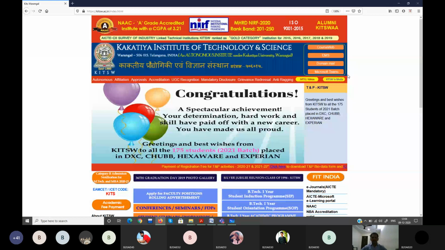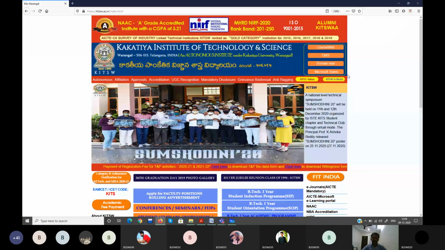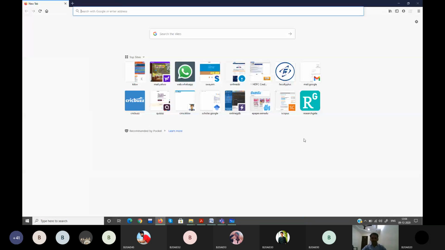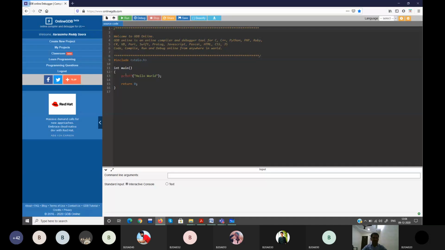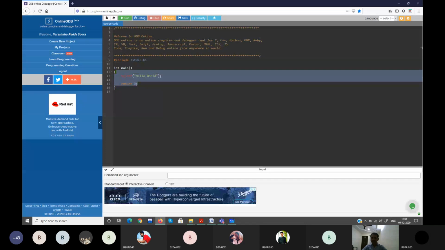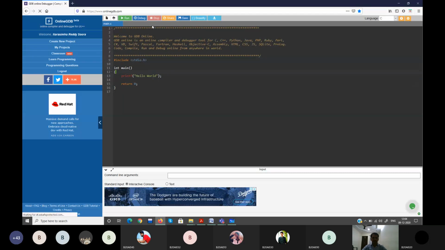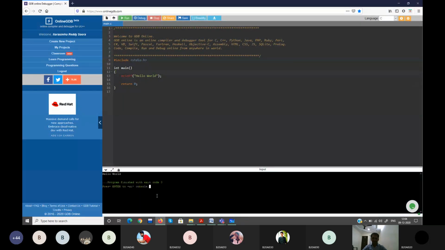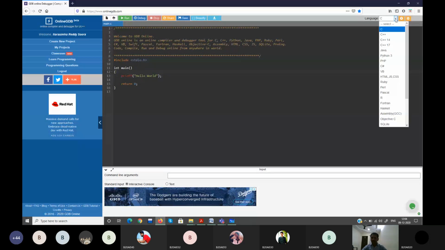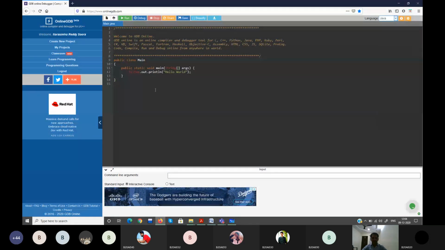That's why I'm not involved in telling you about the problems related to your online GDP environment. The environment I get is like this, though I'm not sure how you get it. Here you just write your code in the language, try to execute it, and there are so many options. You can save it or directly run it, and it will run. Press enter. If you want to execute using Java, you mention Java. This is how you have to understand any kind of environment.